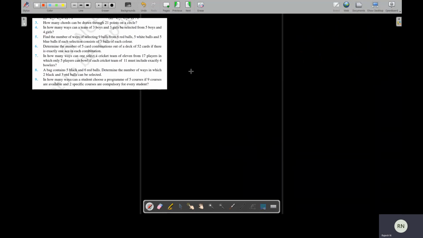So the chord is what? There are 21 points, you have to join 2 at a time. So 21C2. 21C2 means 21 into 20 by 1 into 2, like yesterday I told. So it is 210.